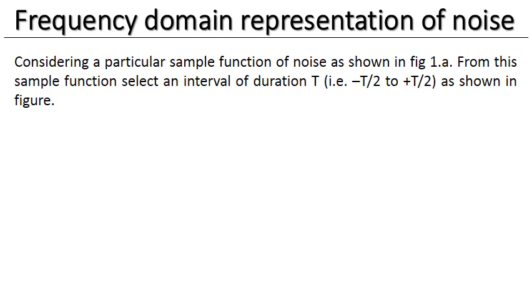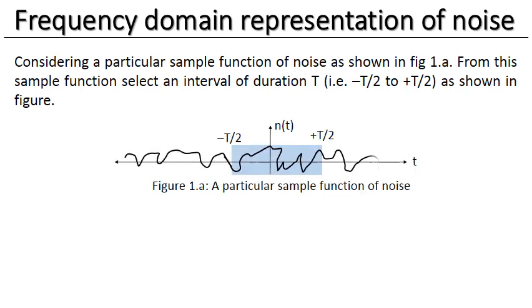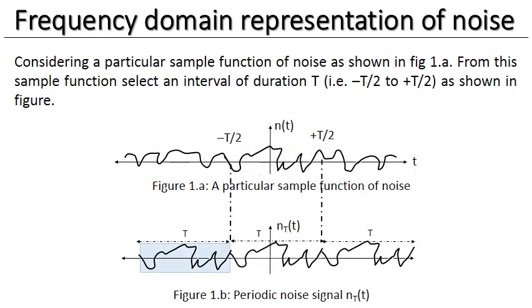Now, in order to make an illustration of this concept, consider a particular sample of noise as shown in figure 1a. From this sample function, we have selected an interval of duration T as shown in figure 1b. The periodic noise signal n_T(t) is generated by repeating the signal of duration T as shown in figure 1b.